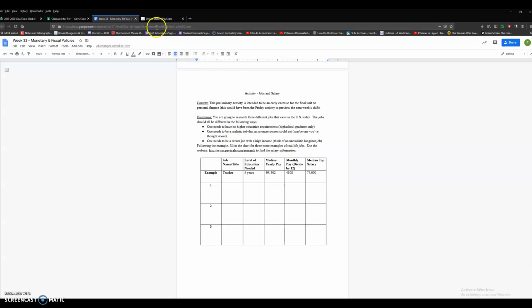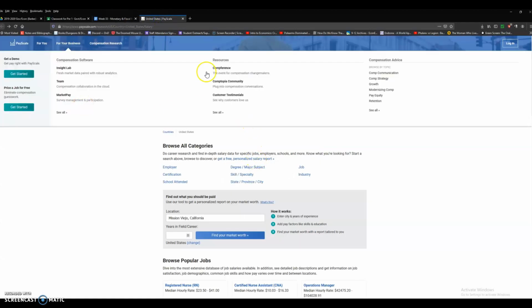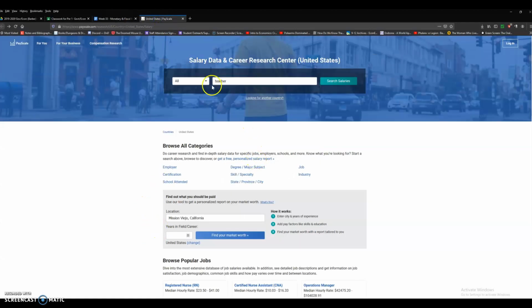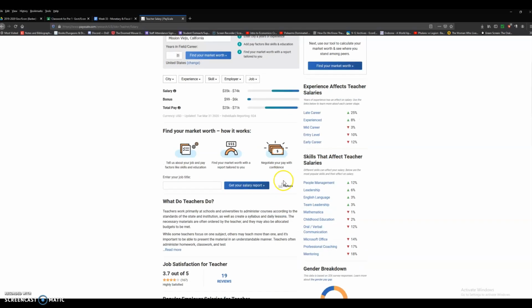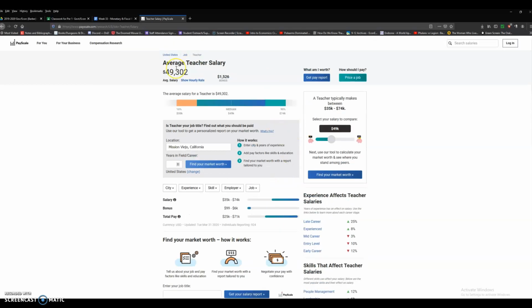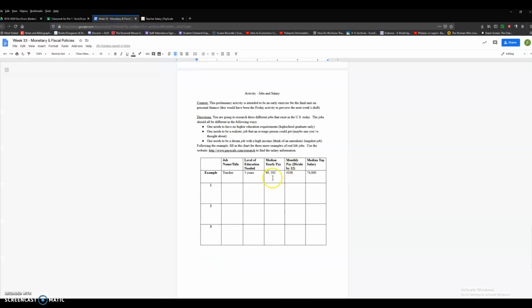Now, I've given you a website that's real easy to use. This is the PayScale research website. It's going to show up like this. It already has teacher here. So, for instance, I already have teacher preloaded. Oh, man, it disappeared. Teacher, hit enter, and then it gives me a whole bunch of statistics on this. It tells me the average teacher salary is $49,302. You notice I already have that there.